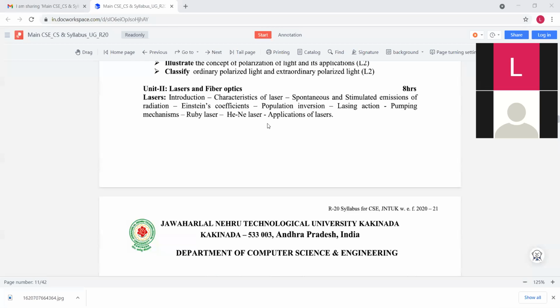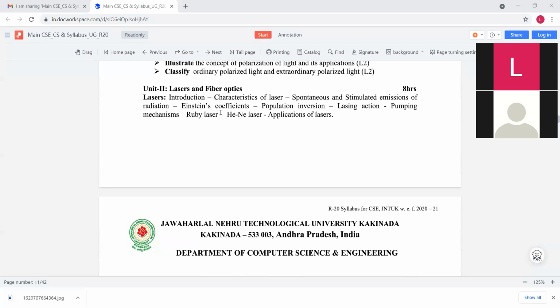Overall in this chapter we discuss the characteristics of lasers, the types of lasers and applications of lasers. There are many applications of lasers, like keyhole surgeries, and cutting metals. There are a lot of applications in various engineering fields. That will be discussed in this chapter.